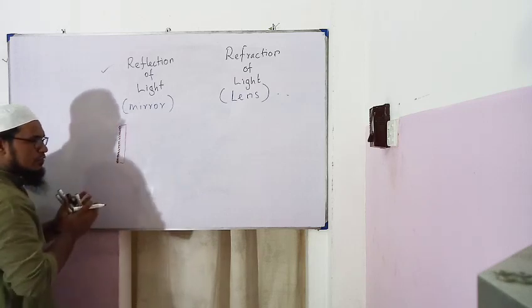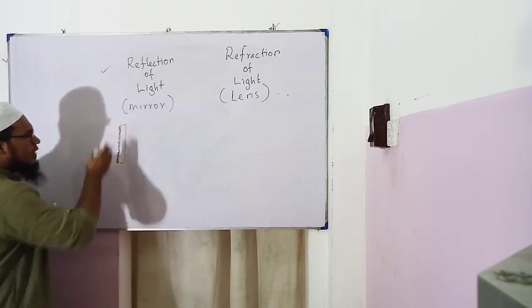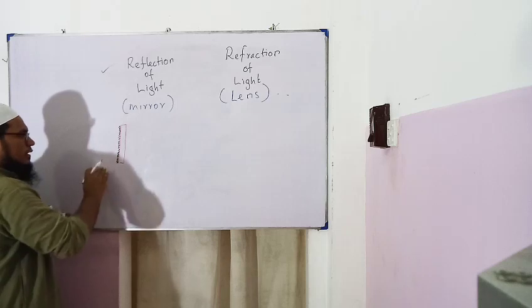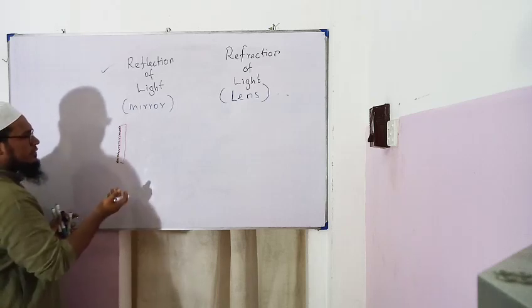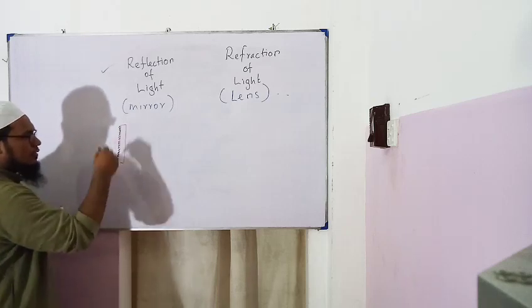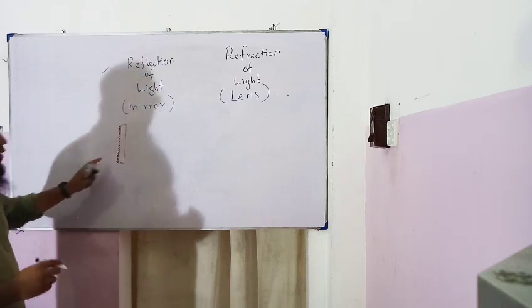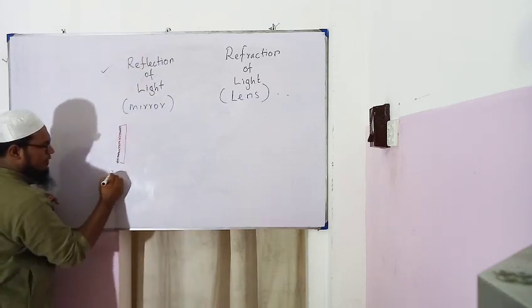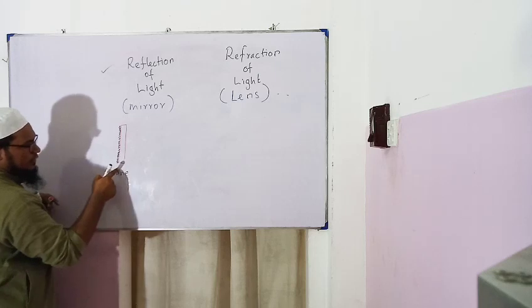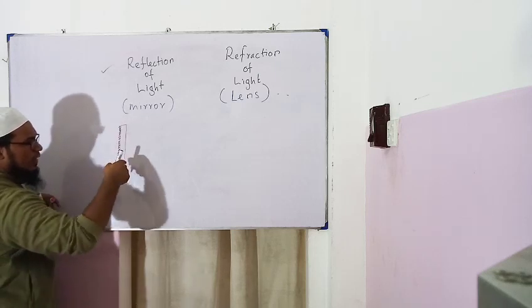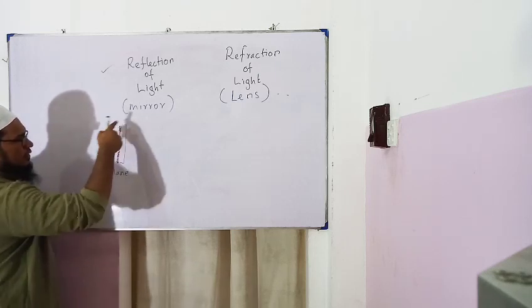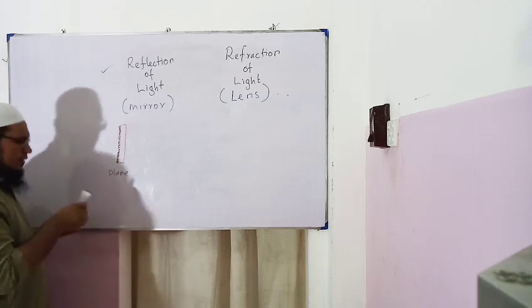So you take a block of glass and paint one side with mercury or some other material, and it automatically becomes a mirror. This is called a plane mirror, because there is no angle, there is no curvature. It is called a plane mirror.